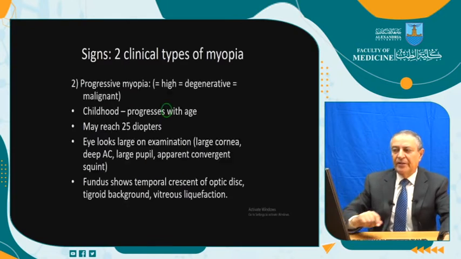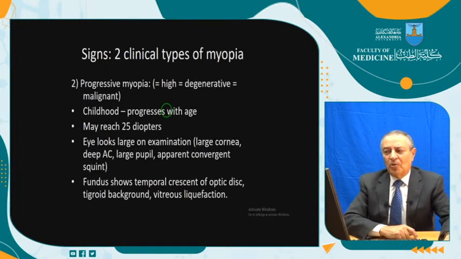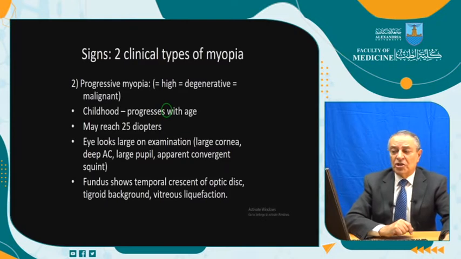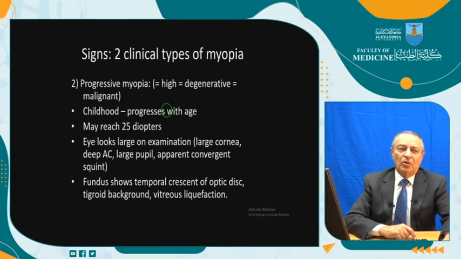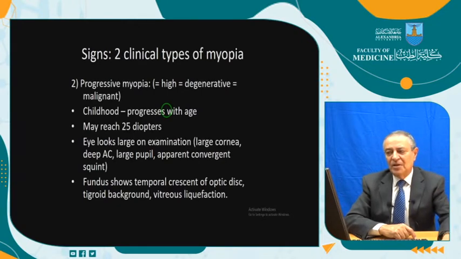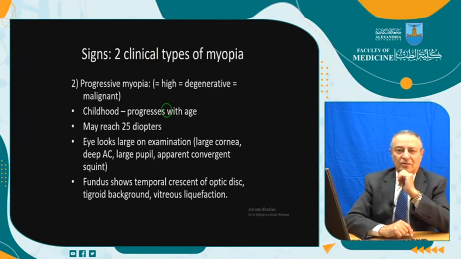But on the other hand, we have the other issue of progressive myopia, the high myopia, the degenerative myopia, or malignant myopia. Why these terms? Because they may be associated with complications. It starts earlier than 12 years and progresses with age, and this may progress after the age of 20. But it slows down after the age of 20, but it may progress after that.